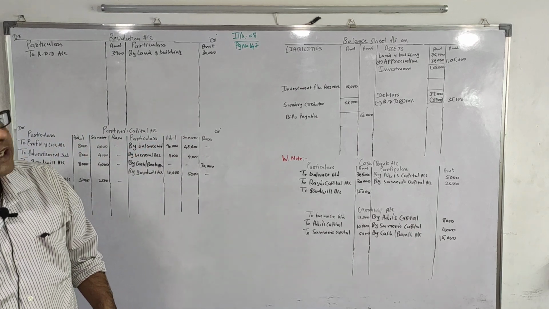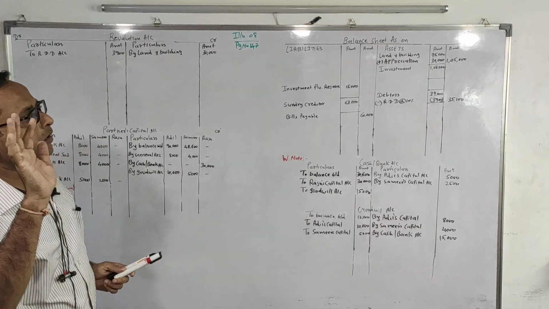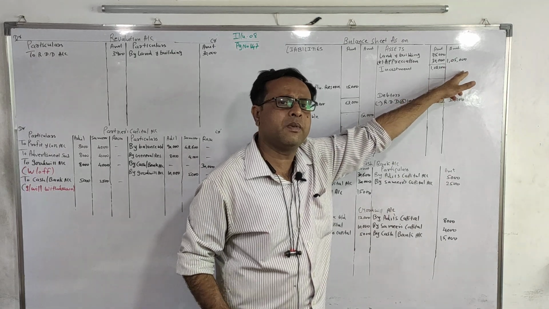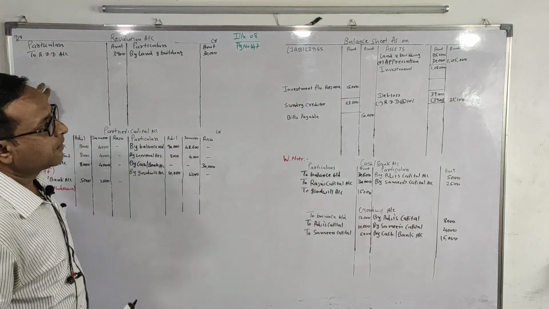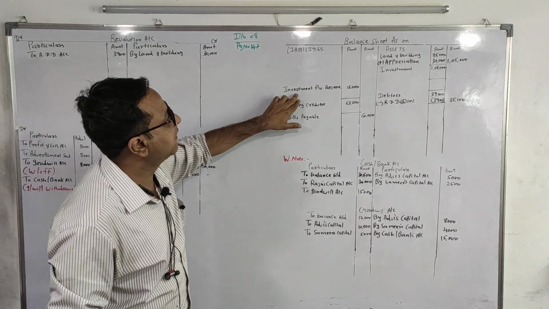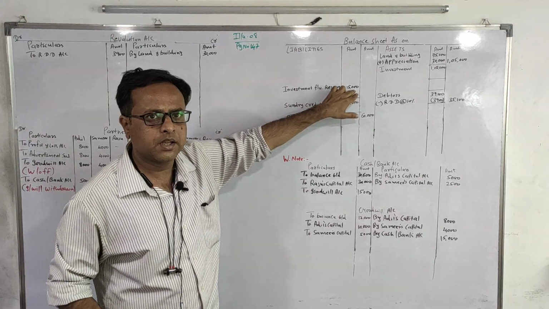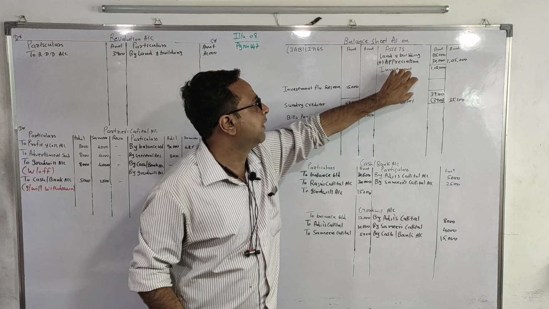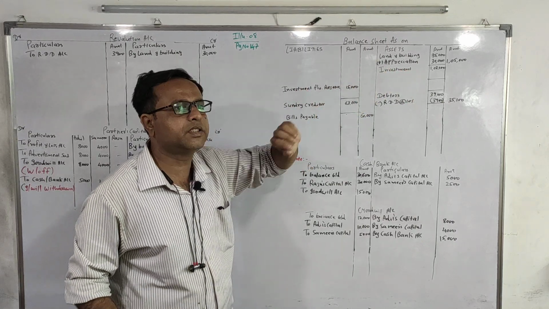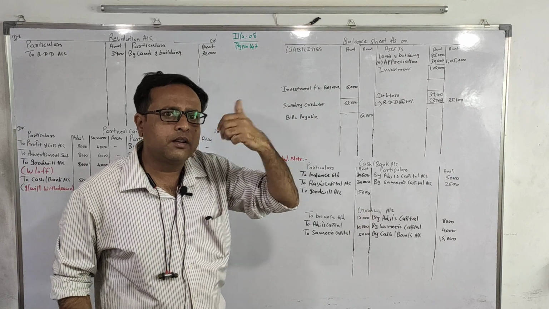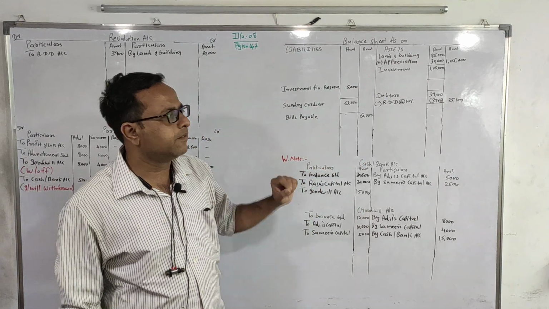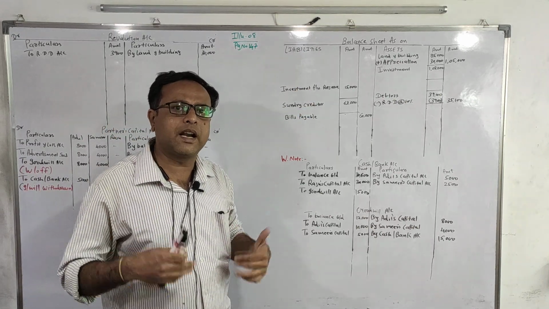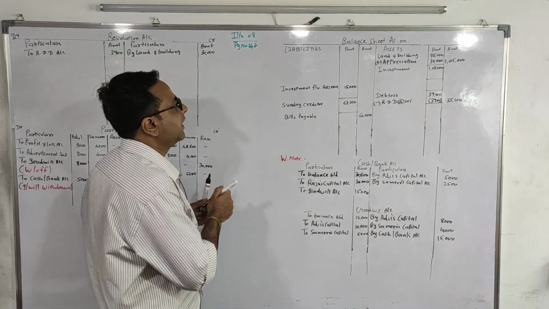Investment was reduced by 22,500. Now in a normal scenario, what do we do? Less depreciation 22,500 will be written in the outer column, and the second effect is revaluation debit. But in this particular sum they have given us an investment fluctuation reserve of rupees 15,000. What does it mean? To cover this fluctuation on investment they have created a reserve of rupees 15,000. So of the total reduced value of 22,500, we will use 15,000 from this fluctuation reserve, and the balance 7,500 will transfer to our current loss. How will you write it down?